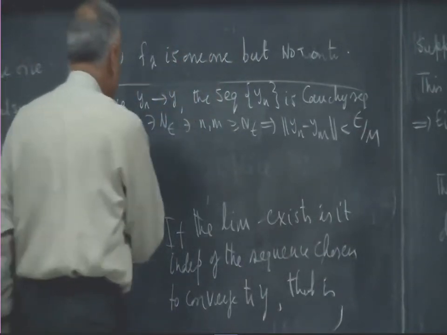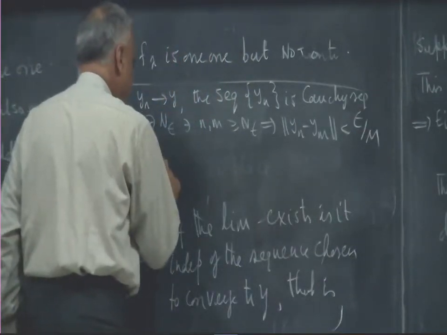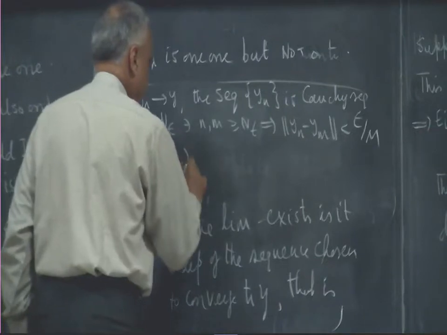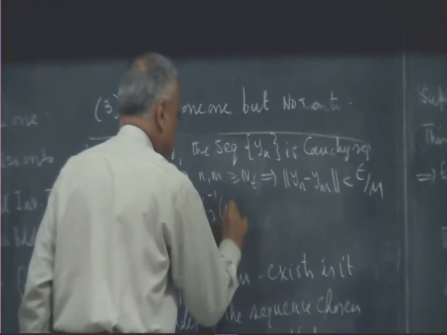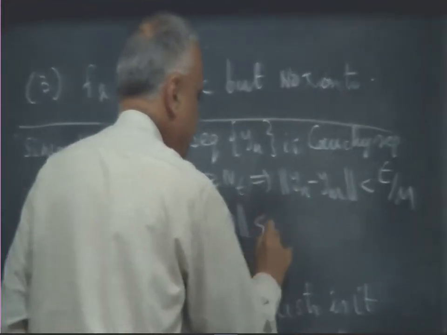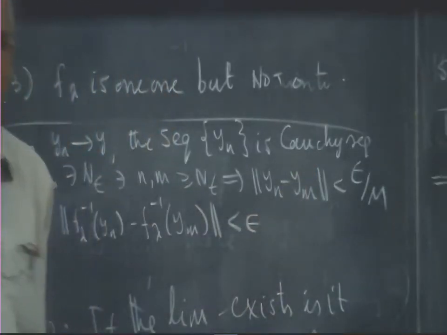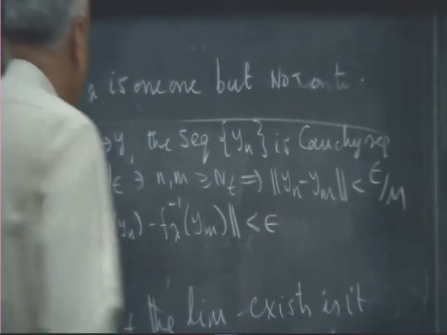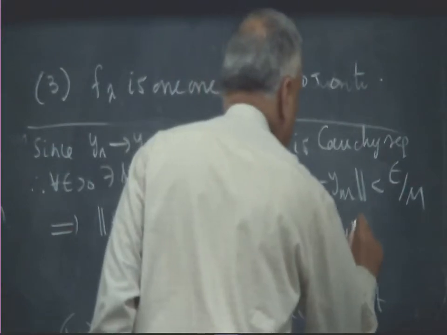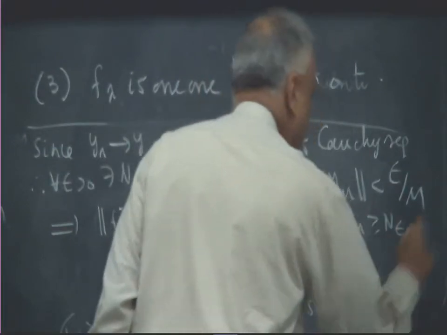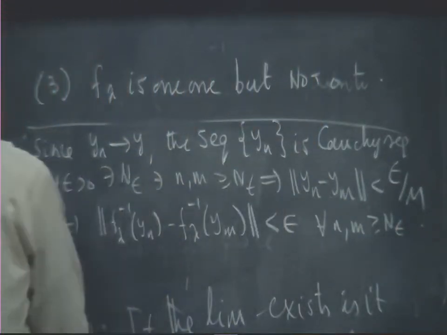So, that implies norm f lambda inverse yn minus f lambda inverse ym is less than epsilon, m times epsilon by m is less than epsilon for every n and m greater than n epsilon. So, therefore, question 1 is okay.